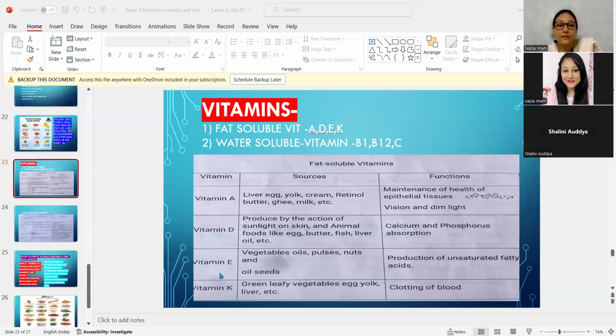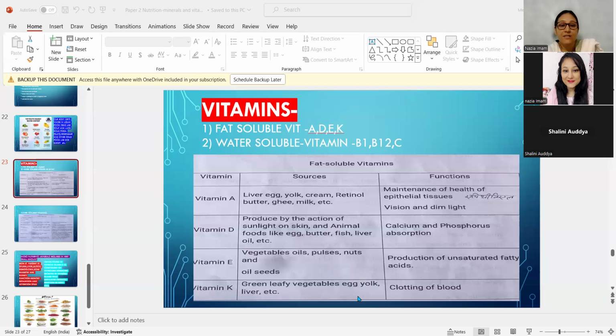Vitamin E: vegetable oil, pulses, nuts, and oil seeds. And what is the function? Function is production of unsaturated fatty acid. Saturated and unsaturated fat I had explained. That type of acid is also present inside our body. I have explained acidic content in our body. So vitamin E maintains that.